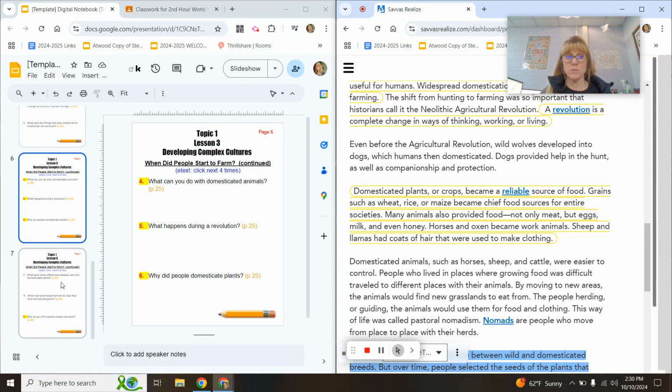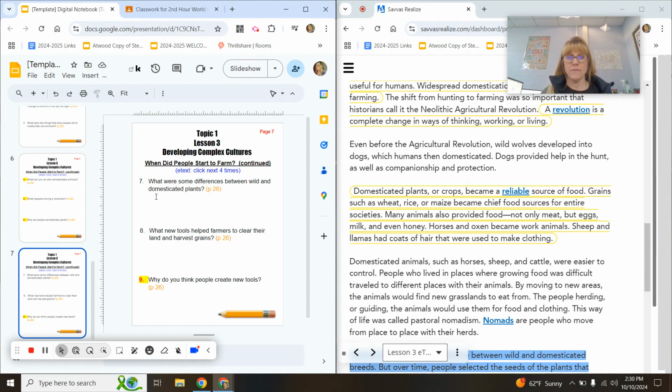All right, we are going to move on to page 7 of our digital notebook. In the textbook, we're just moving on to that next paragraph, starting with domesticated animals. We are on page 26 in the textbook. So let's go ahead and listen now.